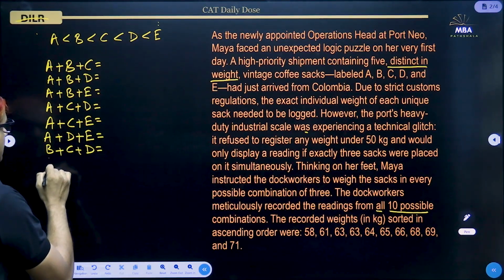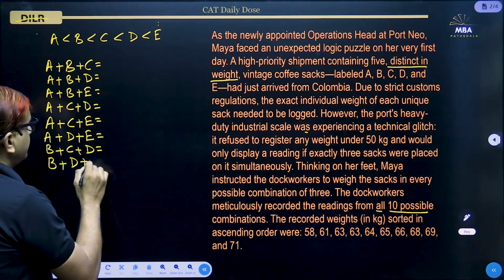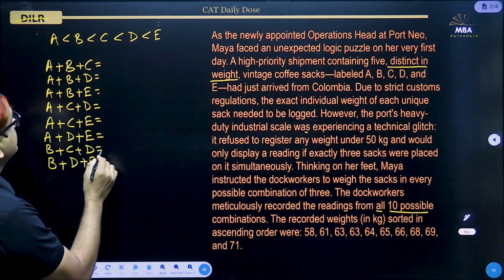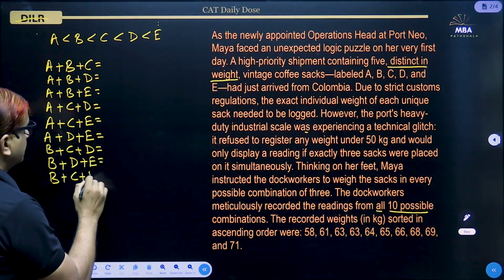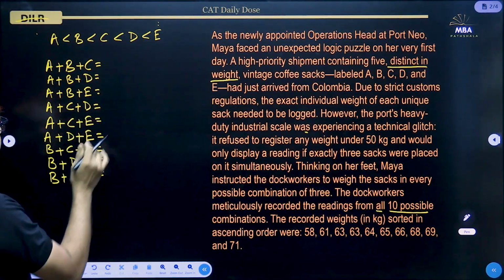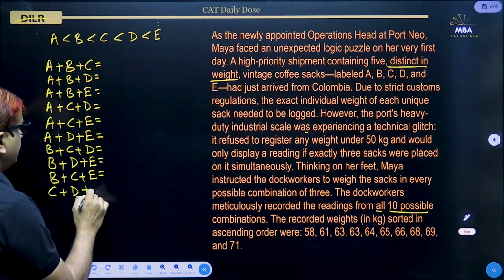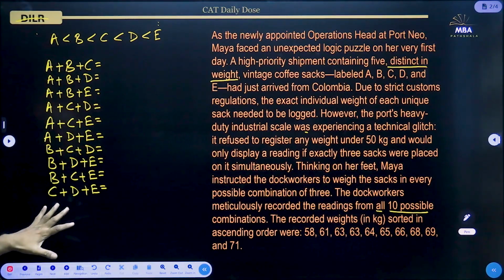That is the nice organized way to write things. B, D and E. Then C, D. Okay, we missed B, C, E. So B, C, E. Then we have finally C, D and, okay. So these are the 10 possible